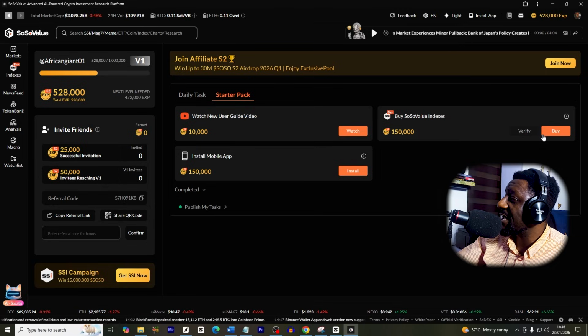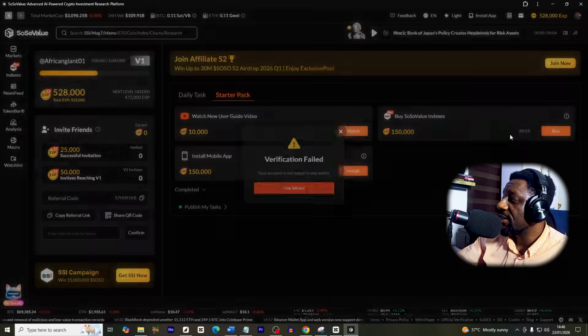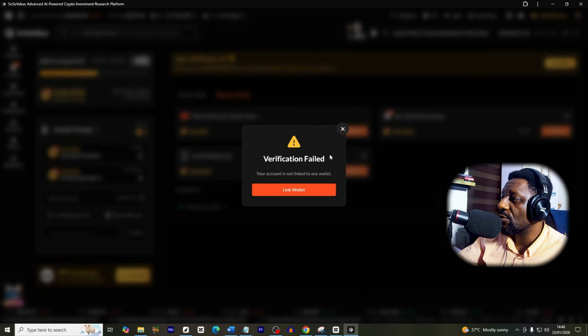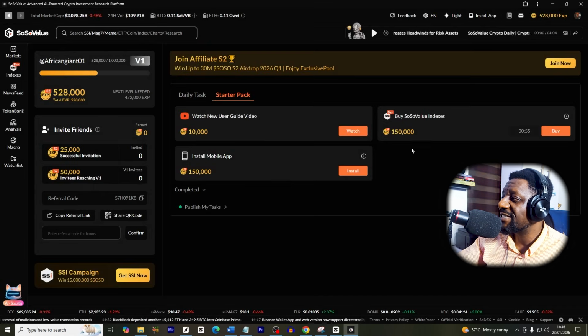For example, now after I click this, I didn't buy anything, but assuming I verified, once I click on this verify, it's going to roll up. It's saying should link wallet, and this is failed. Of course I didn't buy. That's how it will just pick it up, and then it will add to your EXP here, and you keep moving up in value. If you have followers like some of us have, that will give you some EXP coins here and there as you proceed.